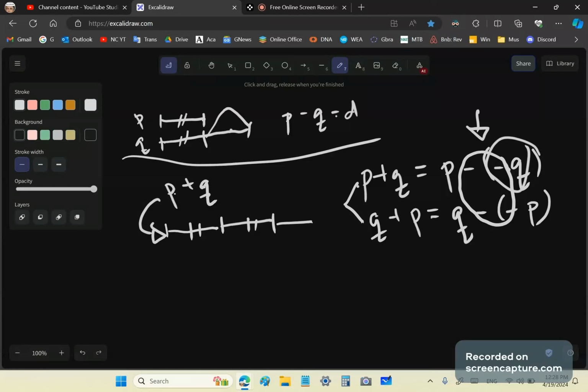but you cannot define subtraction in terms of addition. So how will you define P minus Q using only the subtraction operator? How will you do that? You can't, because unless you use a subtraction operator, you can't do it. So you can't, for example, say P plus something to get P minus Q. You can't say minus Q, because that means the difference operator. You've already done a difference or subtraction operation there.